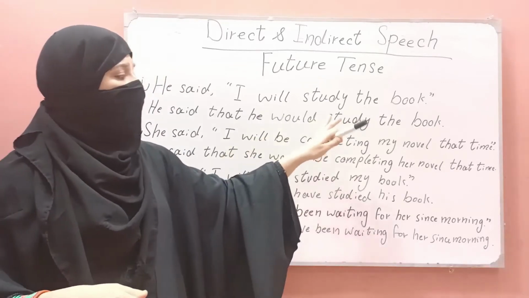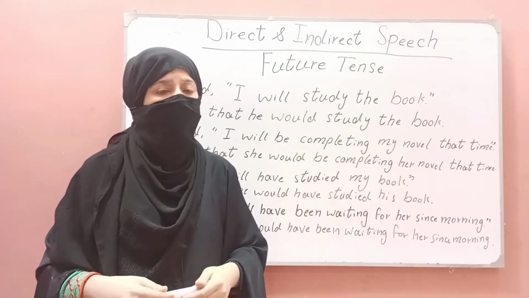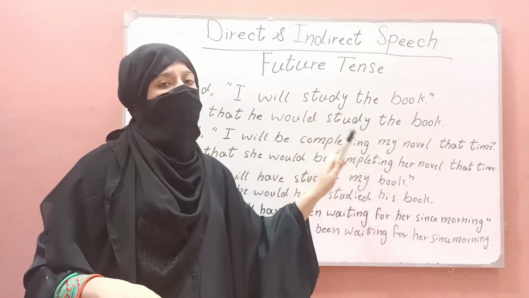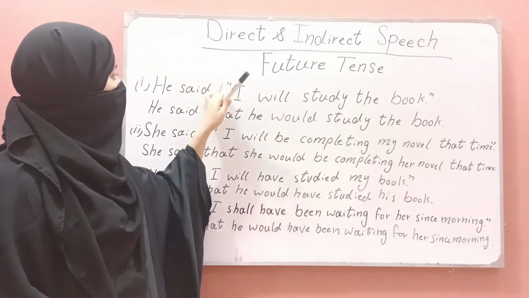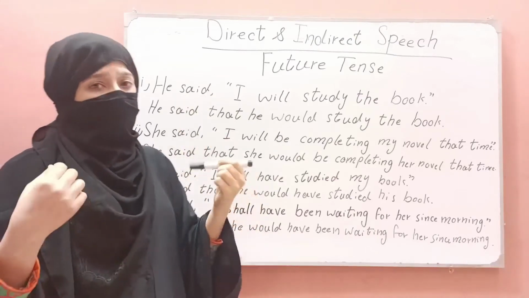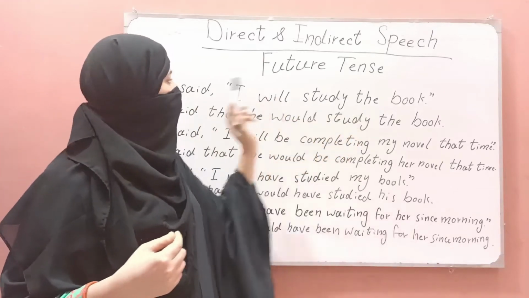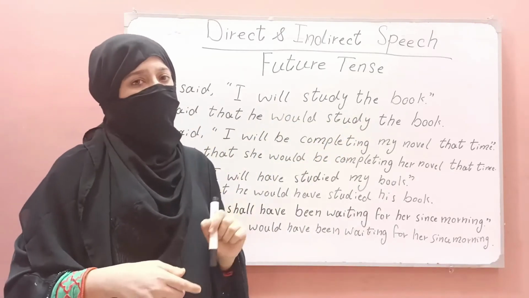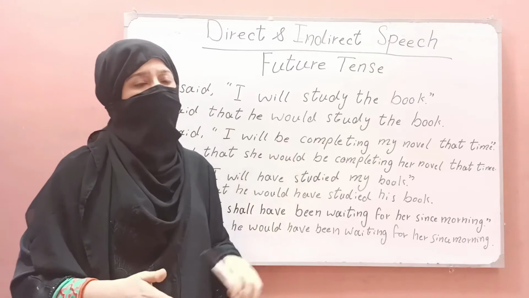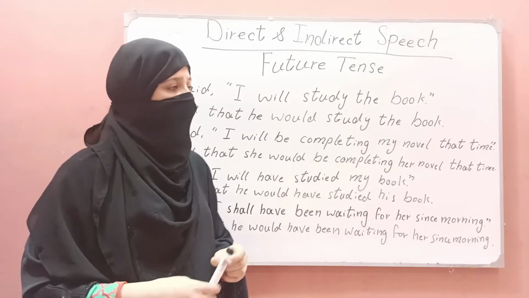In the statement, if there is given "you", I already told you that "you" is the second person, and we will change it with the second pronoun. If in the statement there is given "you" and there is no second pronoun given in the reporting speech, then we will write it ourselves and change "you" with the second pronoun. We will write it, or there is no need, we can remove it. It's up to us. Now we change all types of future tense into indirect speech.